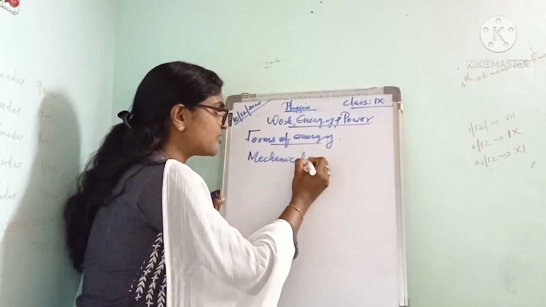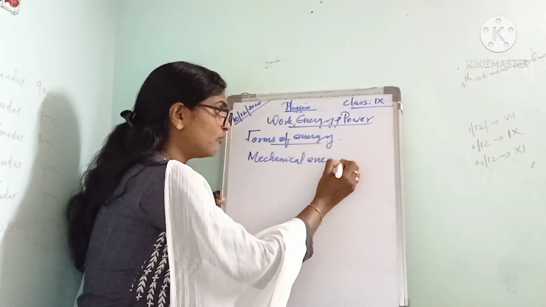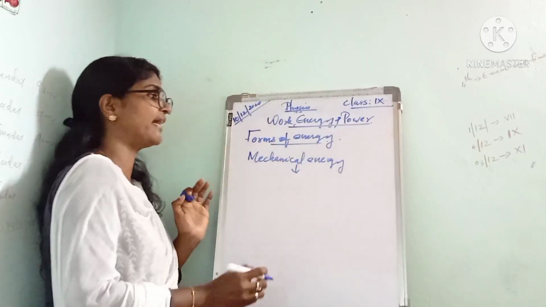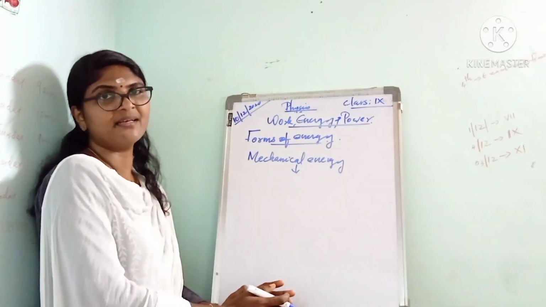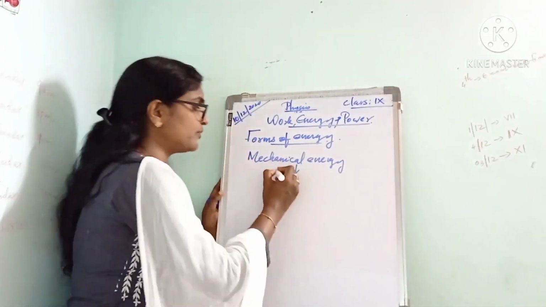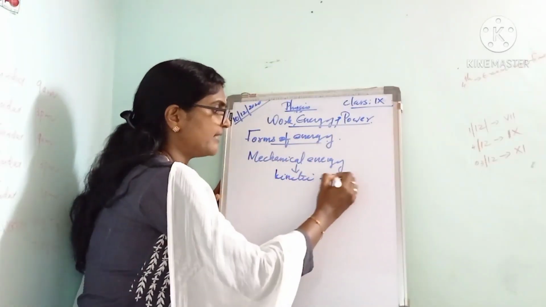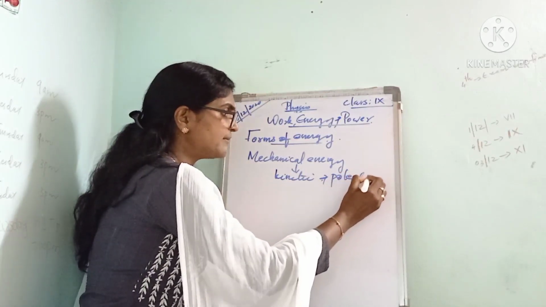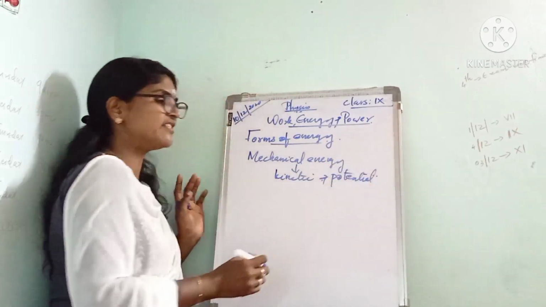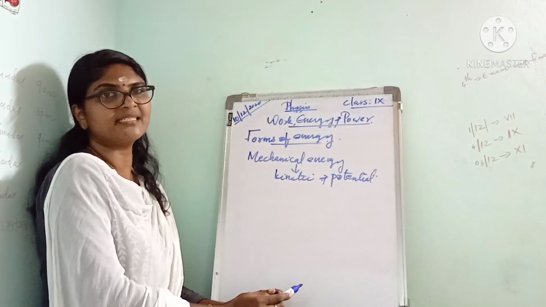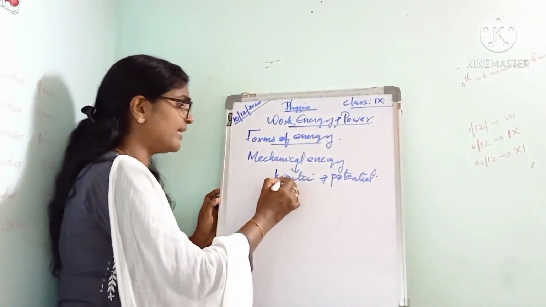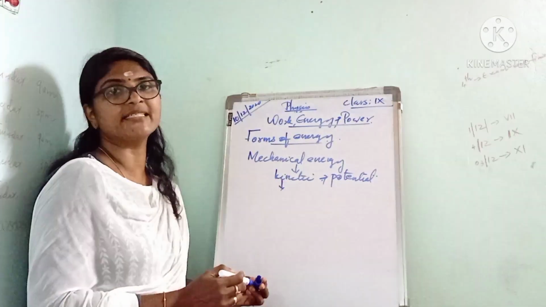The energy produced by mechanical means is called mechanical energy. And this mechanical energy is of two types: kinetic energy and potential energy. Listen to it. First we can see the kinetic energy.